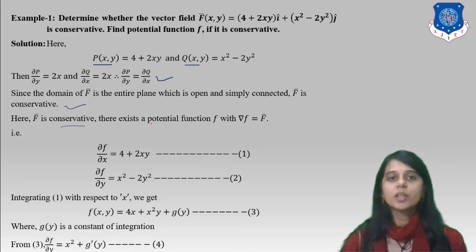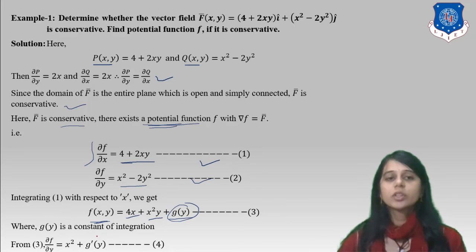Now F is conservative, so there exists a potential function. To find the potential function, we use ∇f = F. What is ∂f/∂x? It is 4 + 2xy, and ∂f/∂y is x² − 2y². These are our equations 1 and 2. Now we integrate the first equation with respect to x. We get 4x + x²y + g(y), where g(y) is the arbitrary constant of integration. Now differentiate this equation with respect to y, we get x² + g'(y).